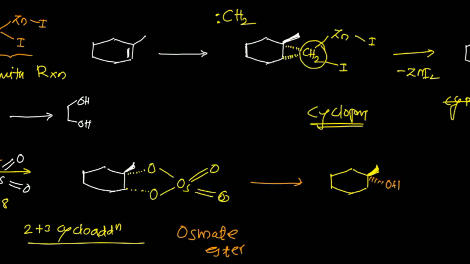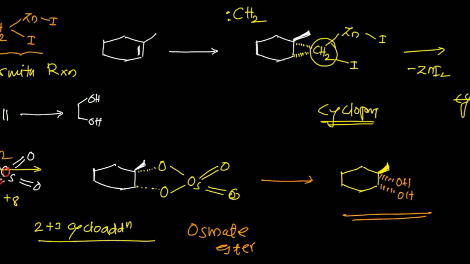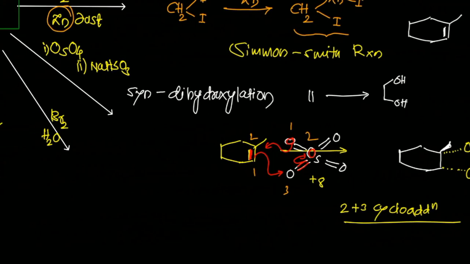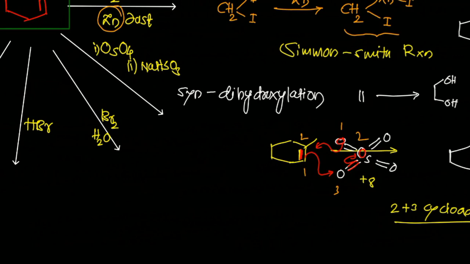As a diol now. Okay, so look at this one. Both the OH should be on the opposite side. So that is another stereoselective reaction. One can transform an olefin to a diol, and that reaction is called dihydroxylation. Remember this transformation. Another example of electrophilic addition reaction.